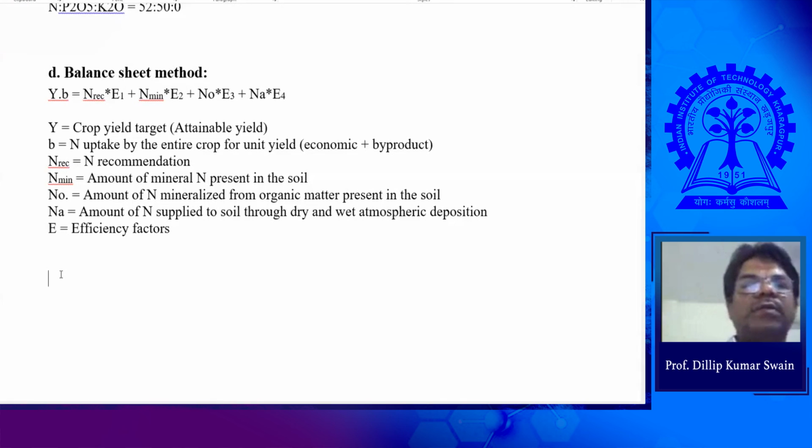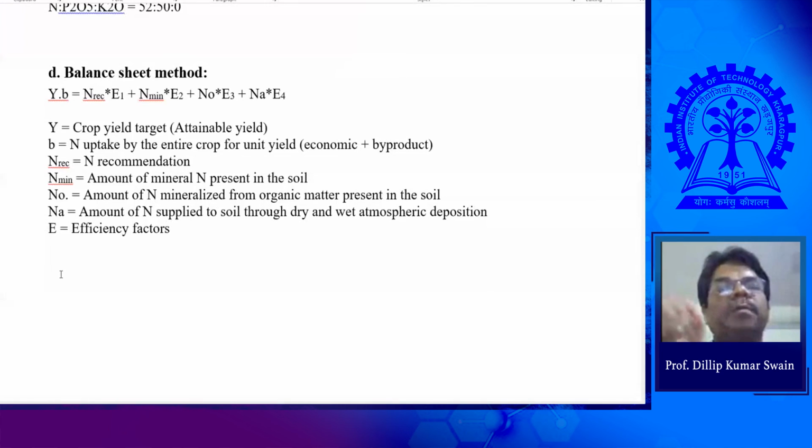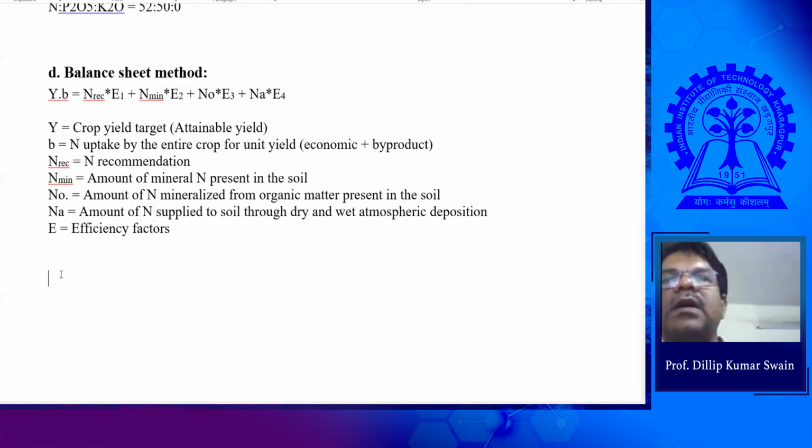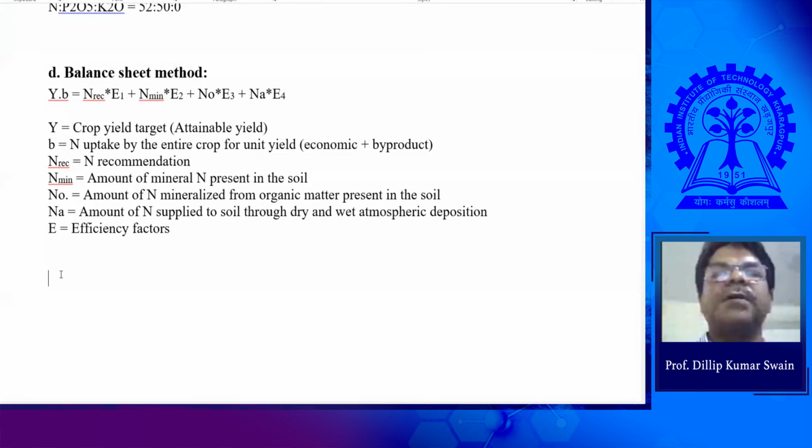By the conventional scale, we apply the rest amount, maybe 25% or 50%. But for a scientific and very specific way, we should go for NDVI, the normalized difference vegetation index, a remote sensing technique, and also precision nutrient management tools like GreenSeeker or the SPAD meter. We go to the field and insert the leaves in that equipment, or we just run the equipment over the crop field. Based on that information, we calculate the NDVI value, and we have the specific data available in the database: at that stage, what should the NDVI value be?